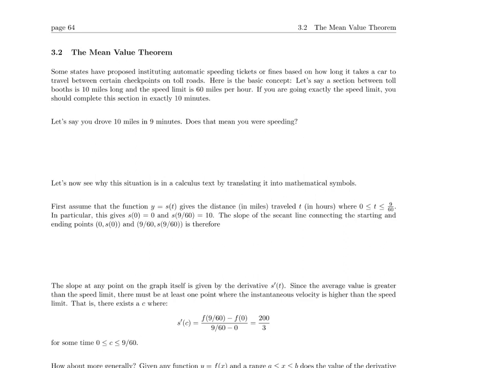Well, one thing that we could look at is the average speed. In this case, the average speed is the same as the average velocity. So we could say that we went 10 miles and it took us 9 minutes. Now that gives me a rate in miles per minute. So let's multiply that by 60 minutes per 1 hour.